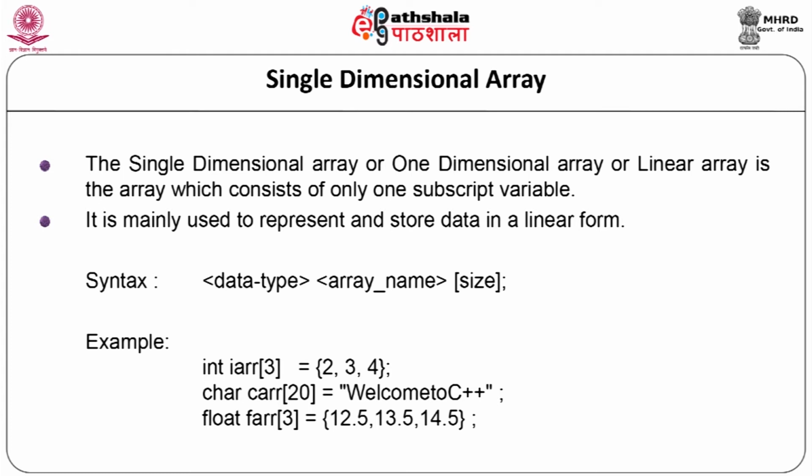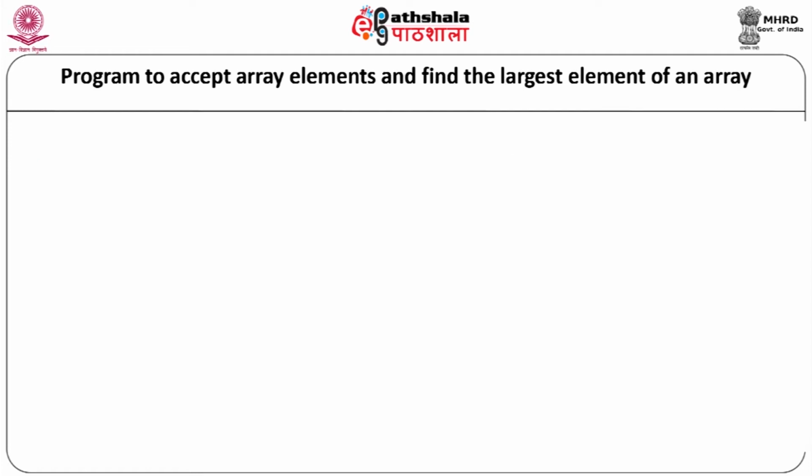Second example, char cr[20] equal to the string "welcome to C++". The third, float fr[3] is equal to 12.5, 13.5 and 14.5. Now, let us see a simple program to accept array elements and find the largest element of an array.